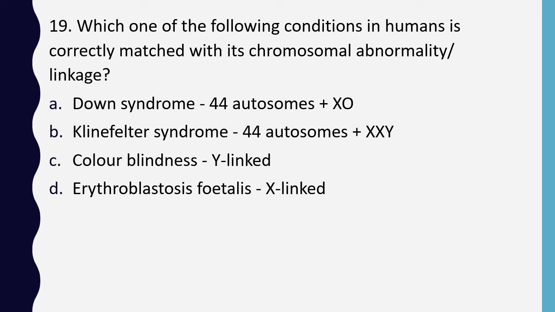Question number 19. Which one of the following conditions in humans is correctly matched with its chromosomal abnormality linkage? Down syndrome, 44 autosomes plus XO. Klinefelter syndrome, 44 autosomes plus XXY. Color blindness, Y-linked. Erythroblastosis fetalis, X-linked. The correct answer is option B, Klinefelter syndrome, 44 autosomes plus XXY.